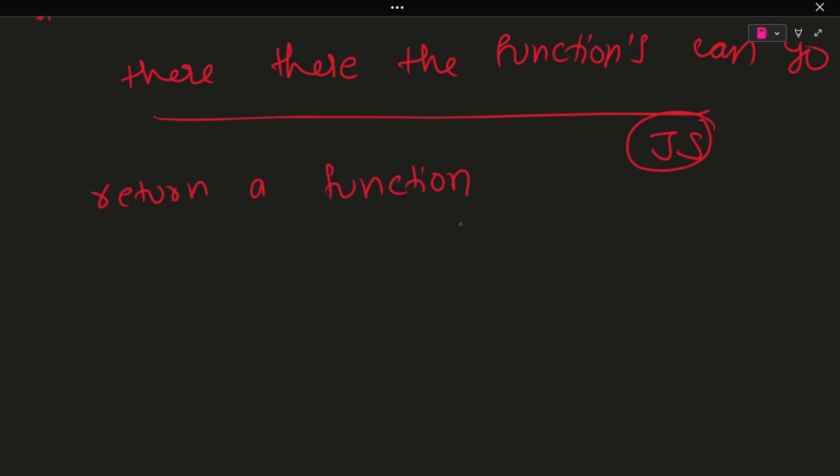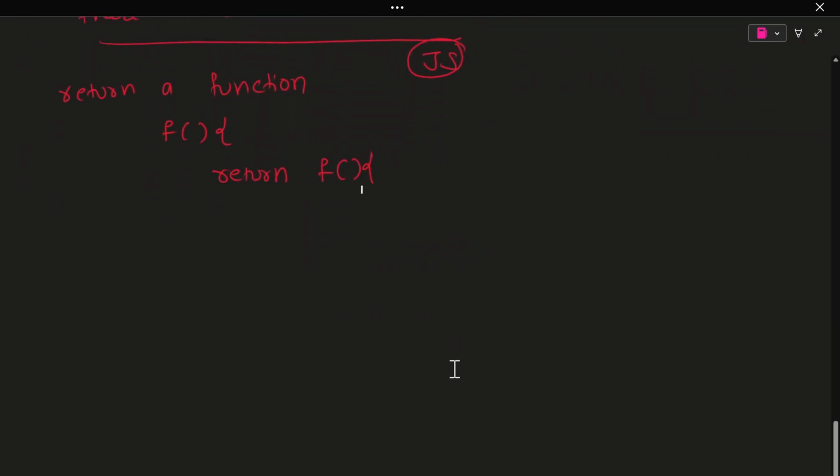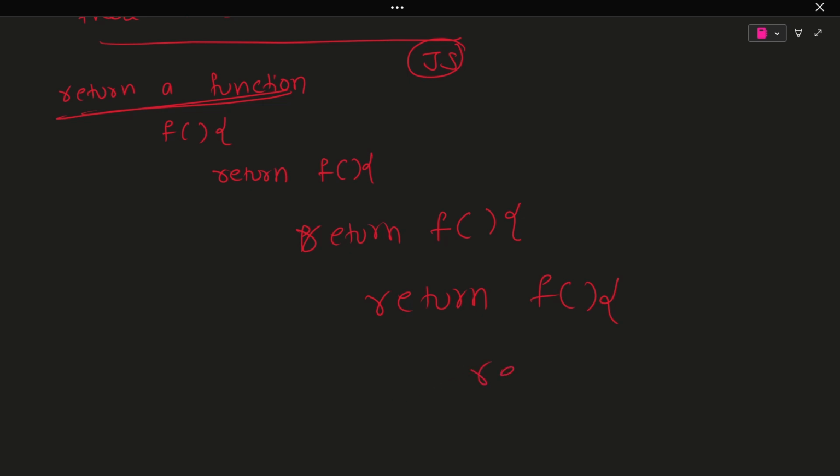We can return a function of a function. Let's say we have a function, and we can have a return of a function. Inside this function, this is a, inside this function we have another return statement, another function. And we have another return, another function. So you can see this is the first function.